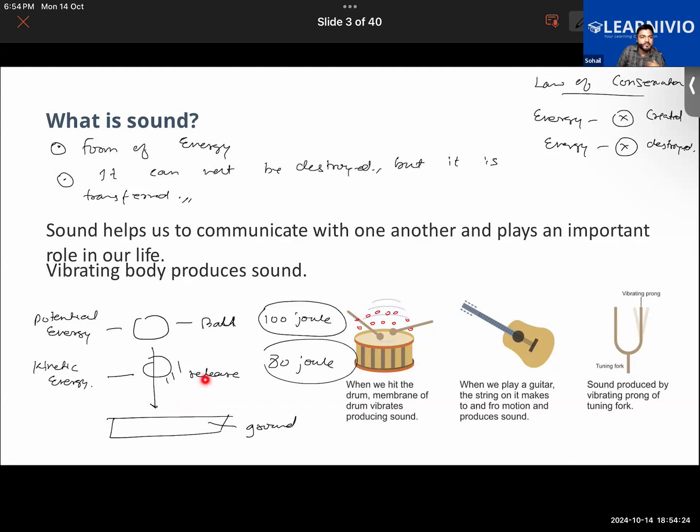So there was a pre-existing energy in this ball that converted. But in the first place, did you yourself invent this sound that is going to be produced by the ball? No, sir. Just one form of energy transforms into another form. Just like you had the electrical energy, it transformed into the sound energy. So you had a pre-existing energy.